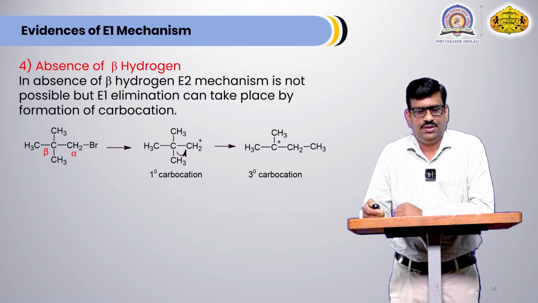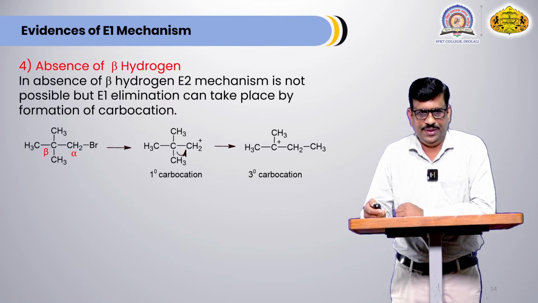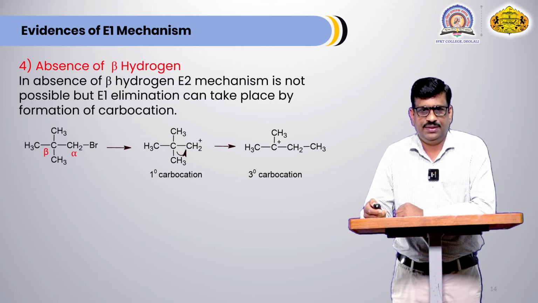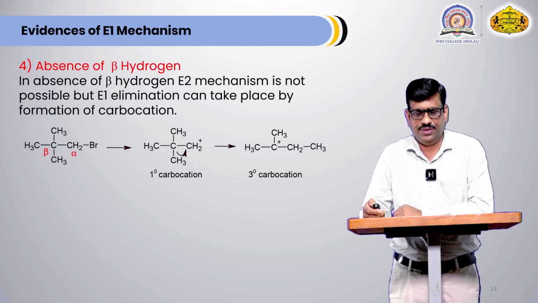2,2-dimethyl-1-bromopropane is the starting compound, and in this case there is no beta hydrogen atom, but still E1 elimination is possible, because in E1 elimination the first step is loss of the halogen atom. When loss of the halogen atom takes place, there is formation of a primary carbocation.